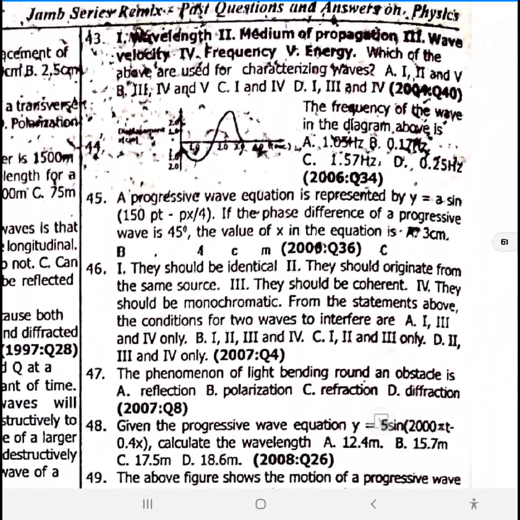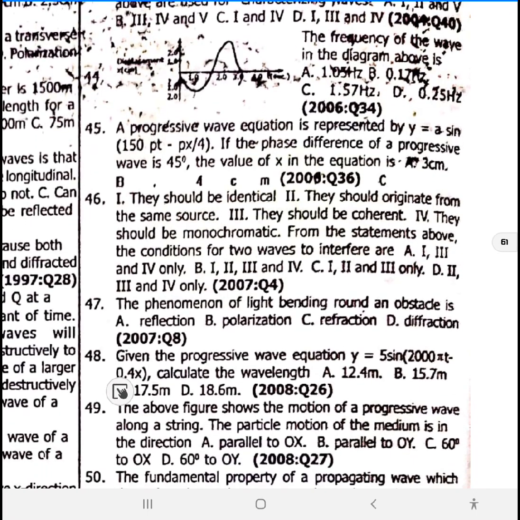43. Wave, medium propagation, wave velocity, frequency, energy. Which of the following is used in characterizing wave? Wavelengths, wave velocity, and energy, and frequency. Option D. You can use it to characterize wave.